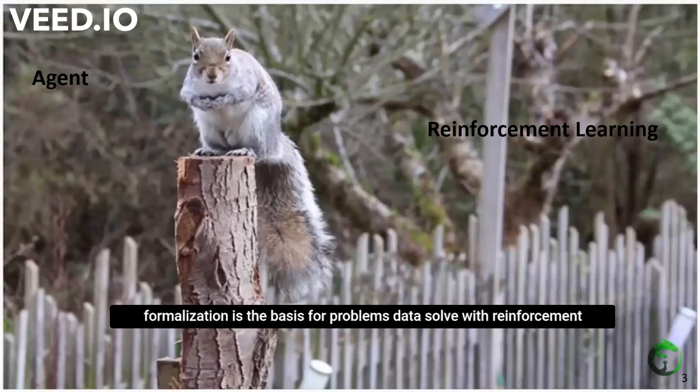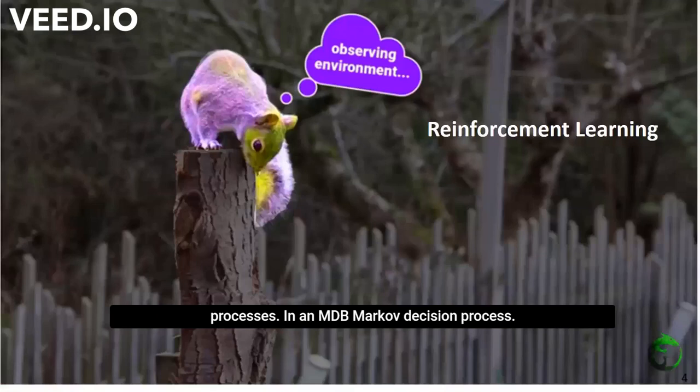This formalization is the basis for problems that are solved with reinforcement learning. To kick things off, let's discuss the components involved in Markov decision processes. In an MDP, we have a decision maker called an agent that interacts with the environment it's placed in.